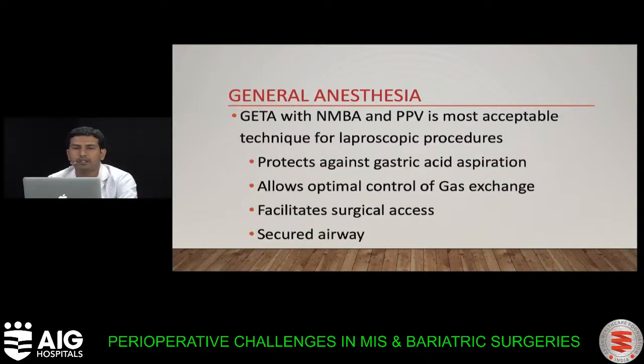General endotracheal anesthesia with neuromuscular blocking agent and positive pressure ventilation. What are the advantages? It protects against gastric acid aspiration, allows optimal gas exchange, facilitates surgical access, and the airway is secured.